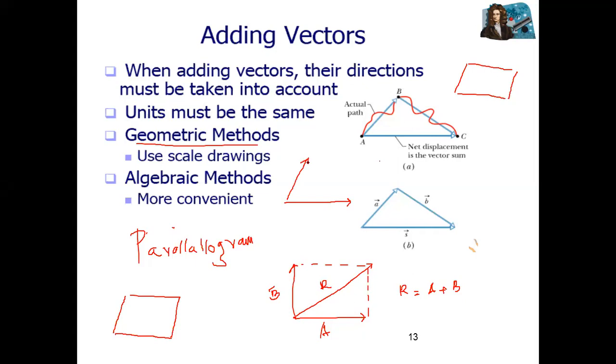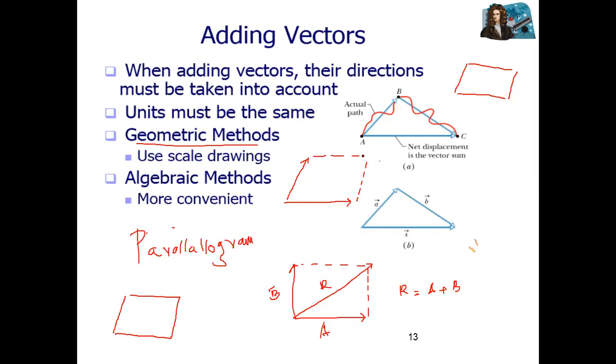Then you need to draw a parallelogram. Same way: draw one parallel line with this one, or draw a parallel line with that one. If you want to draw here, you can draw a parallel line here. This is your parallel line. Correct? Then you need to join these points.